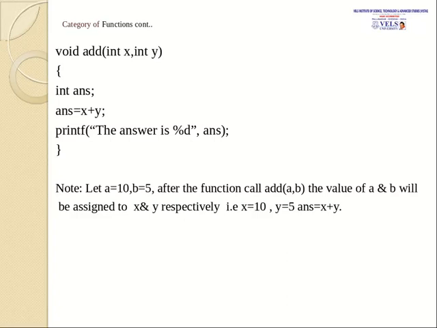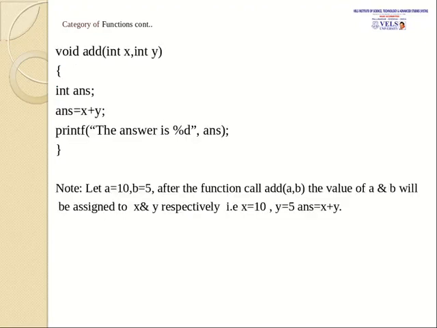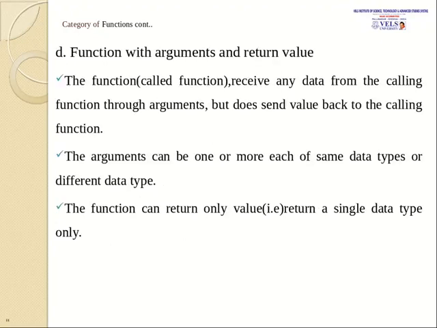So after getting into the function, we are declaring a variable called integer ans. ans is used to assign x plus y. So both the values of x and y will be added and stored in ans. Here we are not returning the value of ans, we are just going to print the value of ans here itself in the function. So this is the category of functions with arguments and no return values. And the next category we are going to discuss is function with arguments and return values.